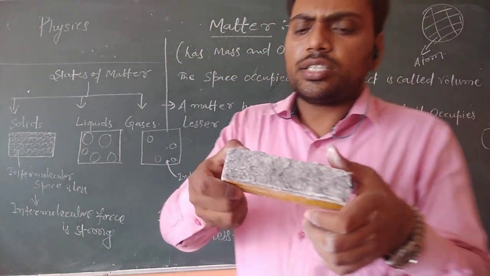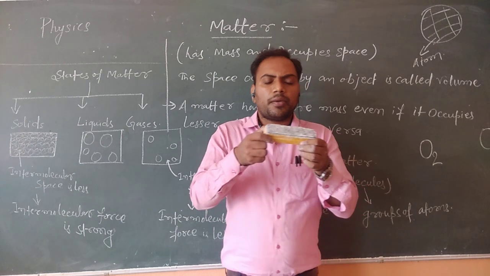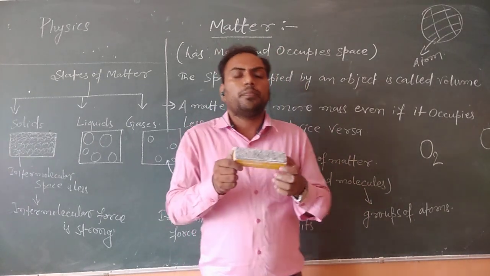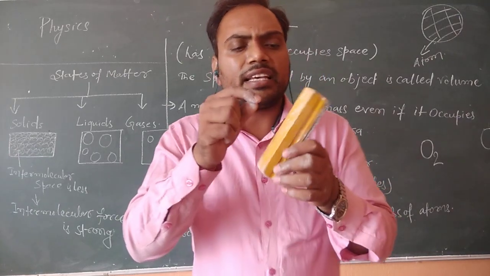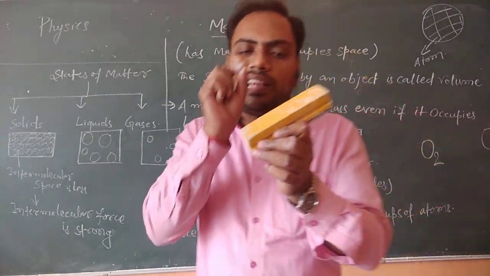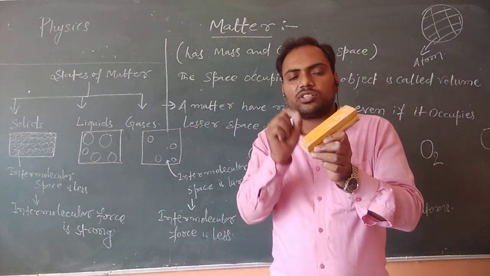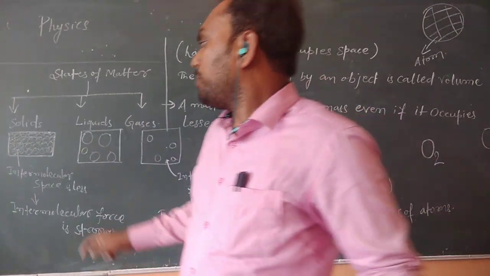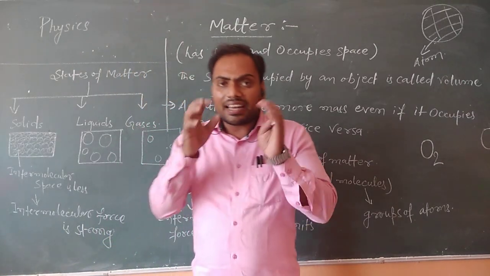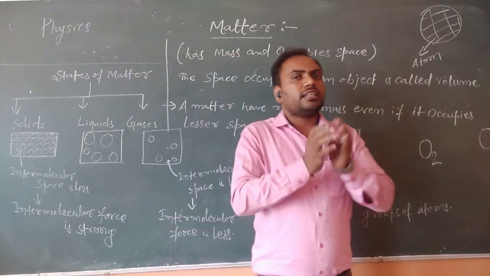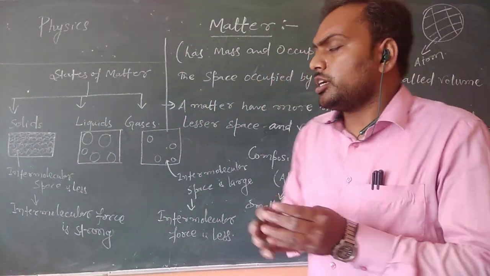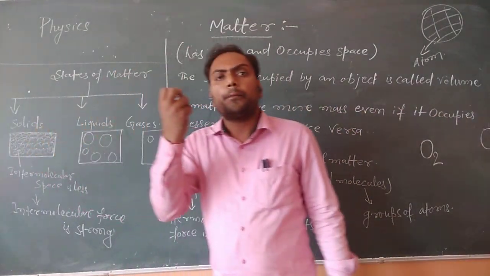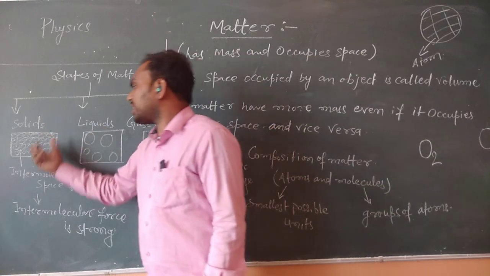Why is it not deformable by applying a small force? Because there is a small gap, less gap between the particles of this matter. That is called a solid: the arrangement of particles in such a way that there is lesser space between the particles of that matter.